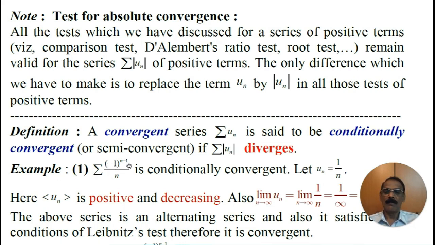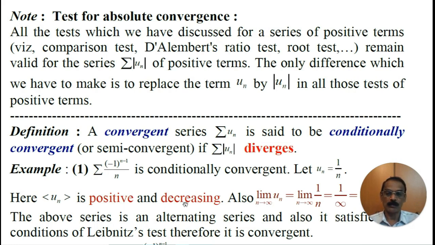The series Σ (-1)^(n-1) divided by n is conditionally convergent. Here Un is equal to 1 by n. Here Un is positive because the first term is 1 by 1, which is 1, U2 is 1 by 2 positive, U3 is 1 by 3 positive, U4 is 1 by 4 positive. Therefore, each term is positive and decreasing because n plus 1 is greater than n, so 1 by n is greater than 1 by n plus 1.